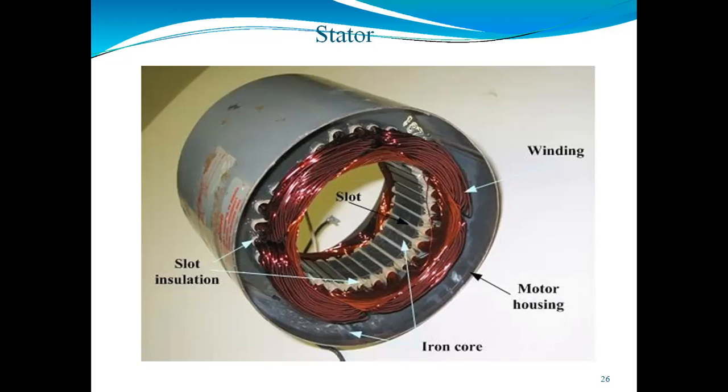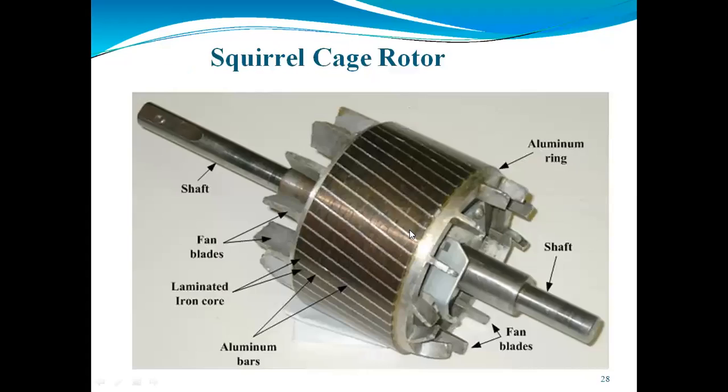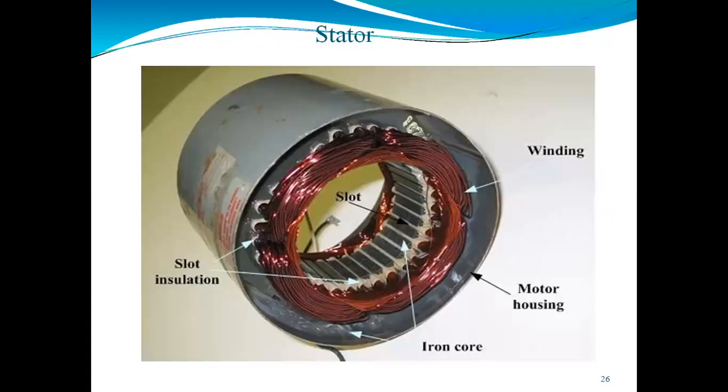If you see here, we are connecting the stampings one to the other. These are combined together to form the stator core.